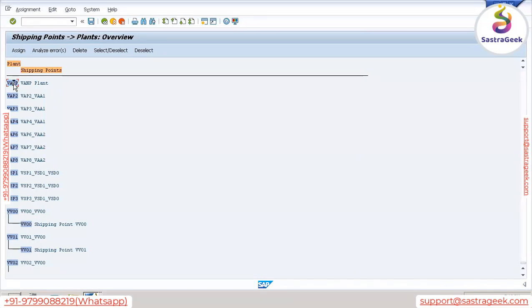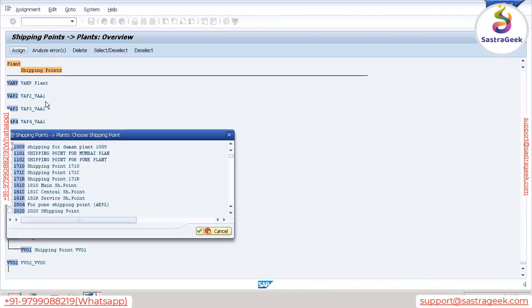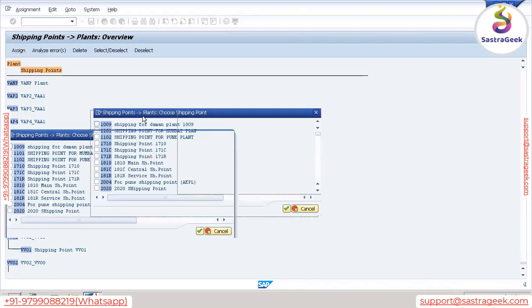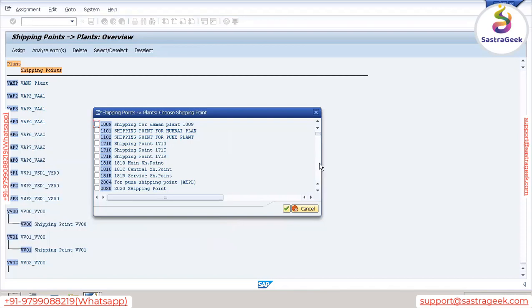Now here you can see it is a blue screen, and it is selected already. Now you can see the option assign. Click on assign. The system will show you all the shipping points which are defined, and you search for your shipping point. Ours is VNP.